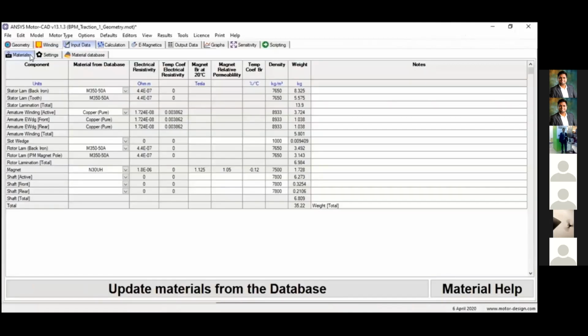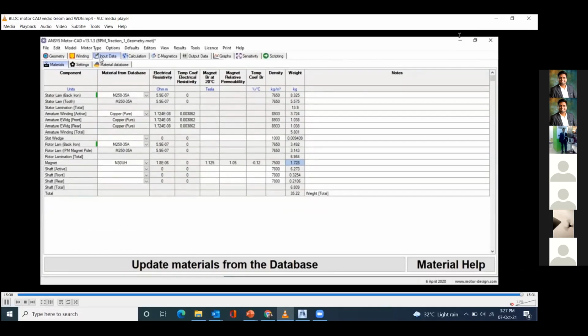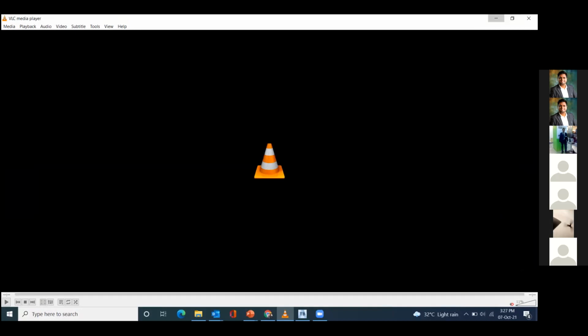Next you can also set the material. The weight of the overall brushless interior permanent magnet motor is 35.22. You can also change the material here, and this will be reflected in the weight. Okay, so after changing this, we just go for efficiency mapping.